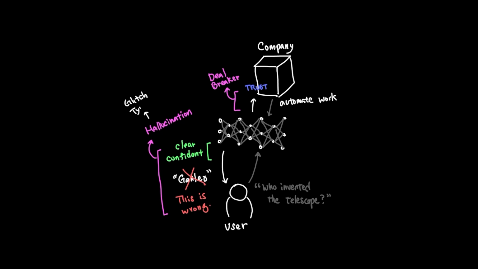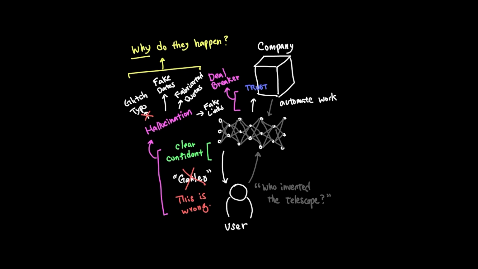Hallucination isn't just a glitch or a typo. It is when a model confidently gives you an answer that is not factual. It comes up with fake dates, fabricates quotes, and generates links to pages that do not exist. So, why does hallucination happen?